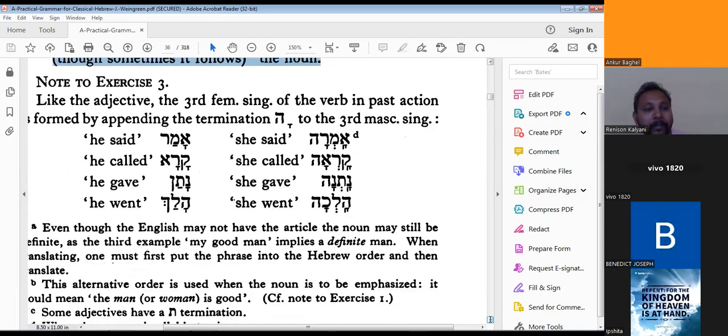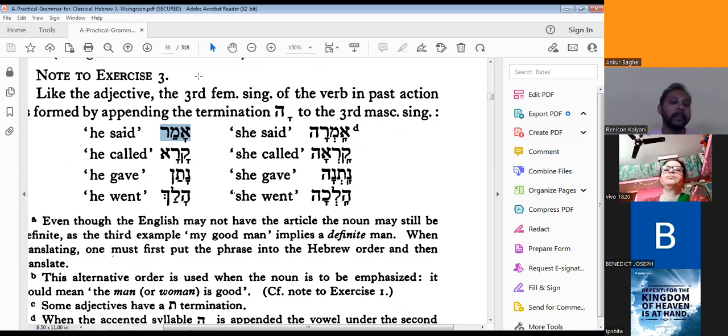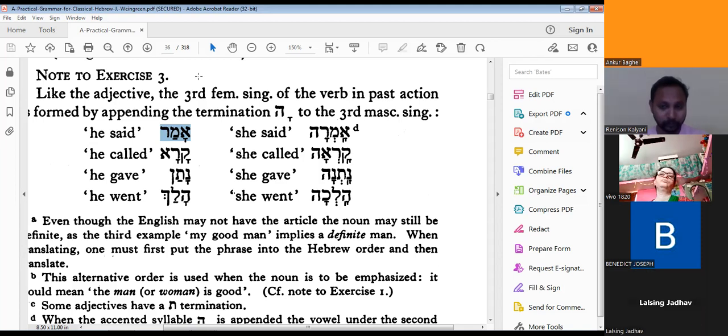Now we are going to read these Hebrew words. Who can read this one? "He said." How will you read this one? I think yesterday we already read this one. It's Amar, not Amor.